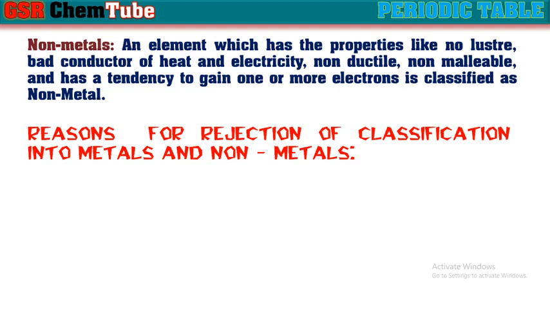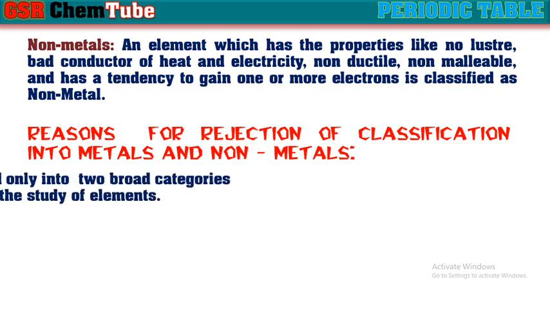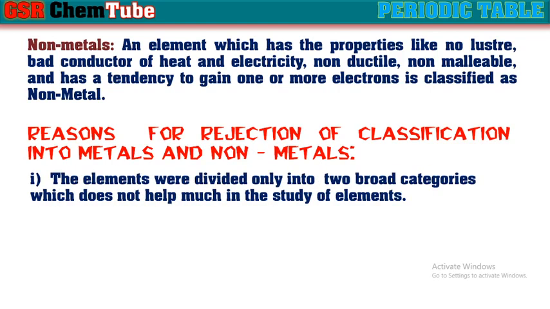So, there are some reasons for the rejection of this metals and nonmetals classification. Let us see that. One of them is that the elements were divided only into two broad categories, which does not help much in the study of elements. That means only two categories were there for all the elements known at that time. So this didn't help in understanding the properties of elements in the proper manner.